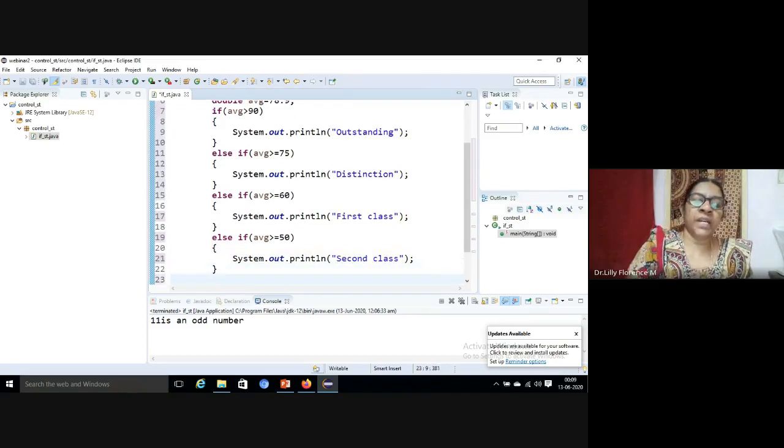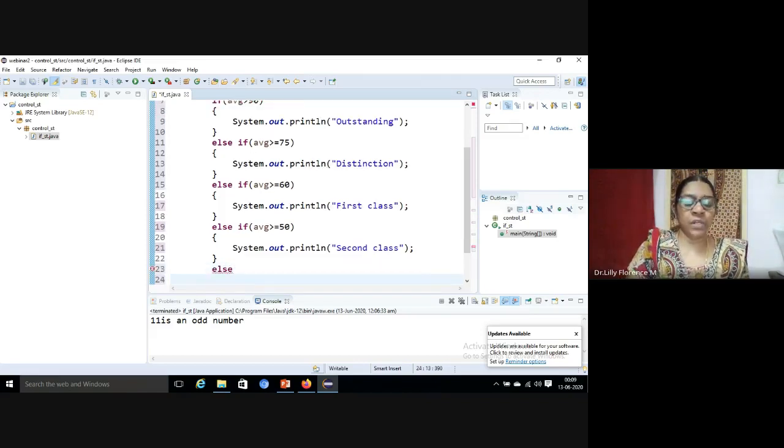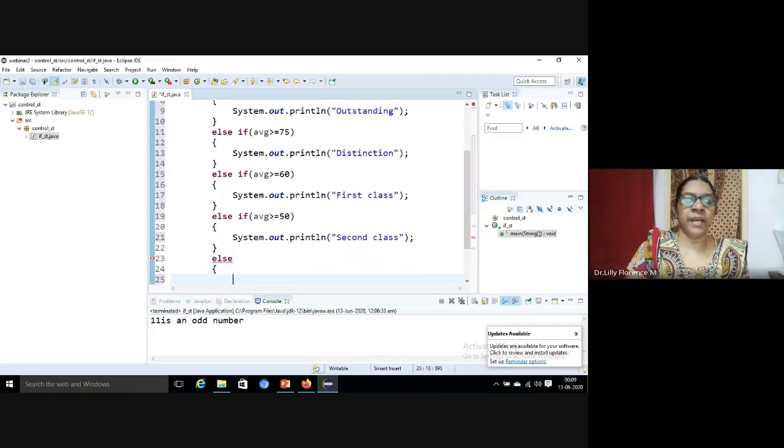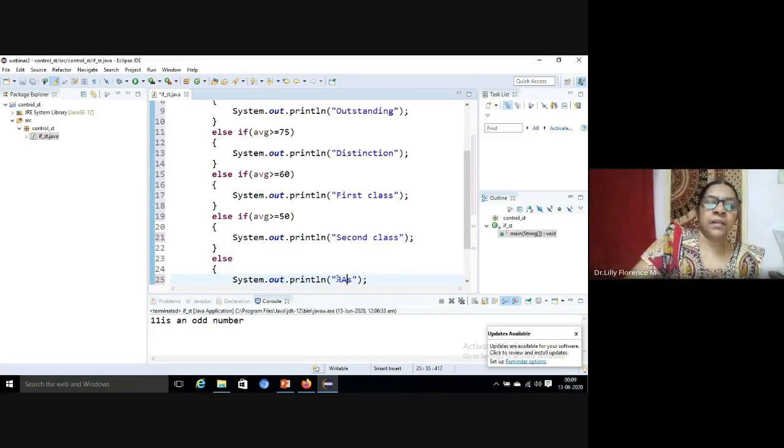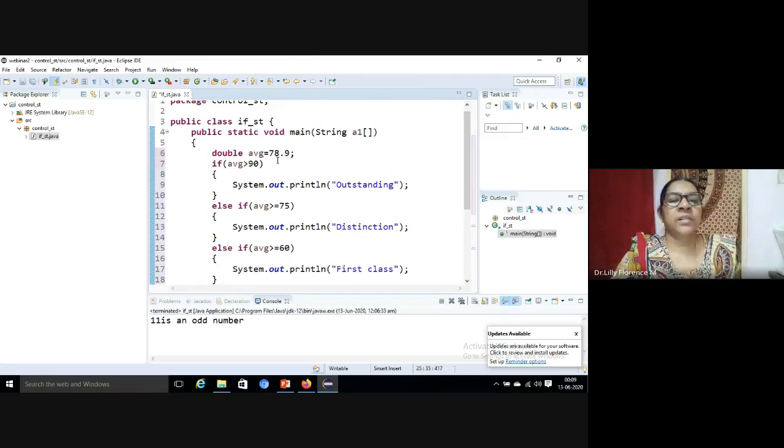Now, if our value does not belong to any of these categories, there is a default value we have to print here. So in the else, we print reappear. These are the categories we can define using else if ladder. First it will take our value and check the first condition.